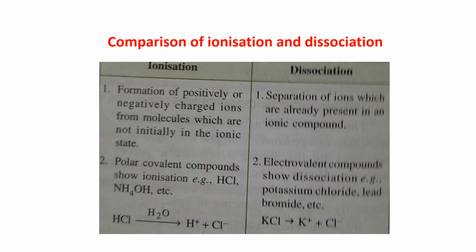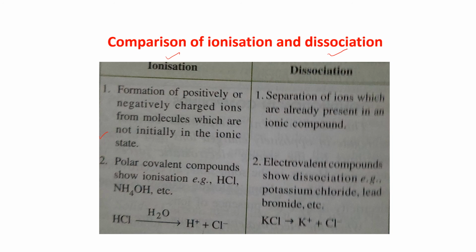So let us see what is the difference between ionization and dissociation. The first is ionization and here it is dissociation. Ionization is the formation of positively or negatively charged ions from molecules which are not initially in the ionic state. But dissociation is the separation of ions which are already present in the ionic state, like NaCl, Na+ and Cl-.